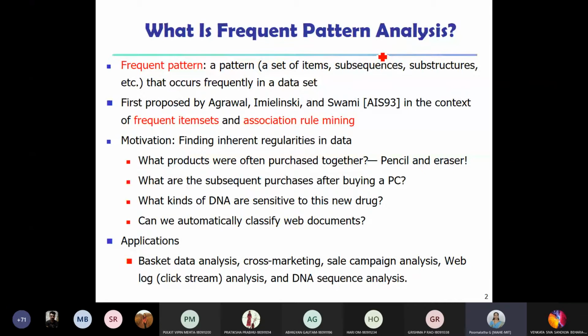So it can be a set of items. When I say set of items, I am not considering the order. It can be in any order. Suppose I have items, say I1, I2, I3. So it could be I1, I2, I3 or I2, I3, I1 or I3, I1, I2. It can be anything. I'm not giving importance to the order. It's just the set of items that are occurring.